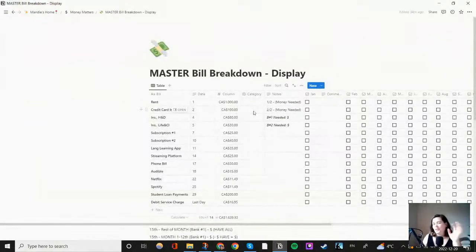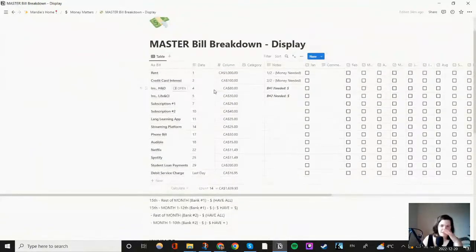All right, this is a template of the one that I have. Obviously, it's not the one I have because you guys don't need to see how I use my money. But yeah, so basically this is a yearly bill breakdown list. So I put in just random numbers and random dates. You put in any monthly bill that happens every month, you put the date in, you put the amount. It will tell you how much the total is going to be, which is very convenient.